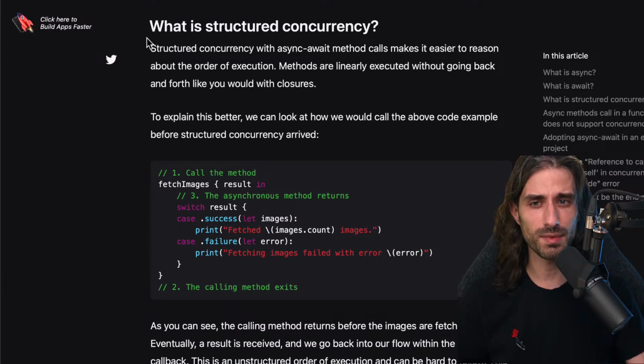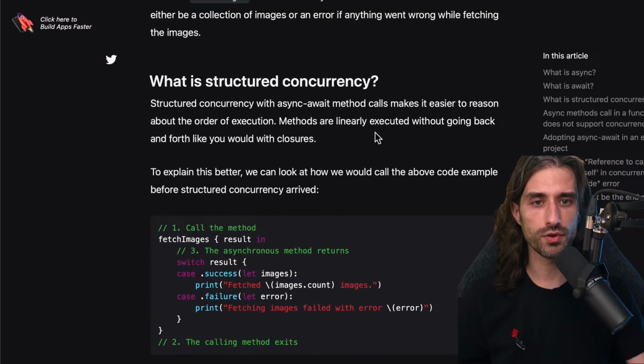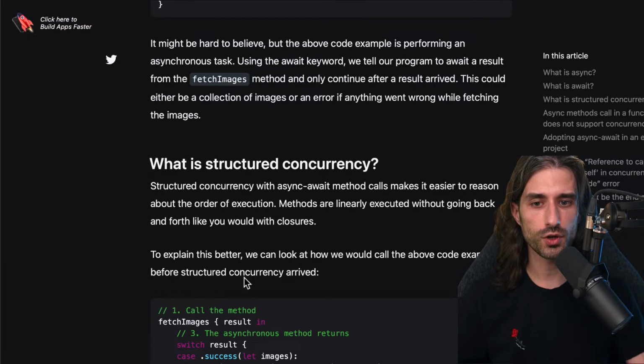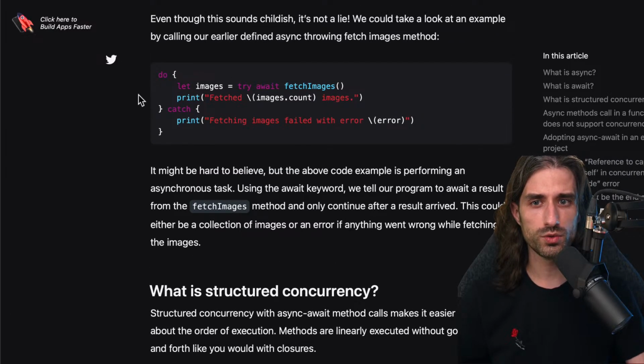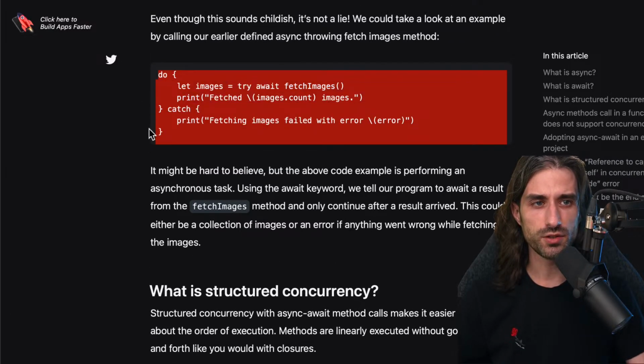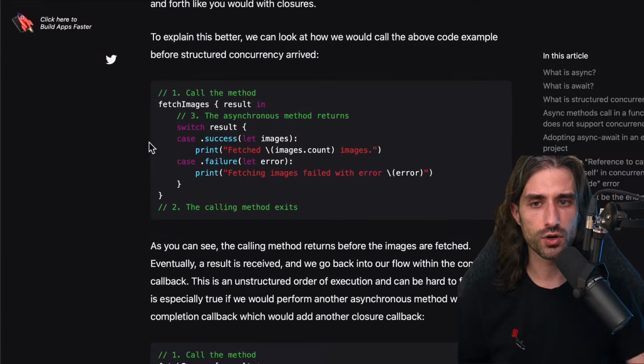So next part is about what is structured concurrency. Structured concurrency with async await method calls makes it easier to reason about the order of execution. Methods are linearly executed without going back and forth like you would with closures. To explain this better, we can look at how we would call the above code example before the structured concurrency arrived. So we're going to see what this piece of code would look like with closures.